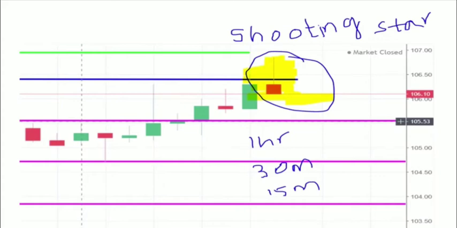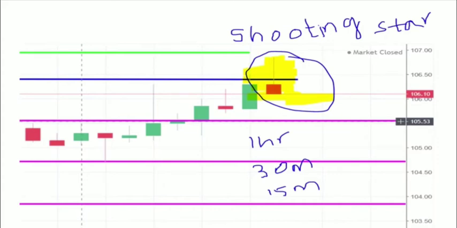In this chart, this is a 1 hour chart I'm going to take. In the final candlestick, the last 1 hour, the candlestick pattern registered a shooting star pattern. When a shooting star is registered, the trend is going to reverse.